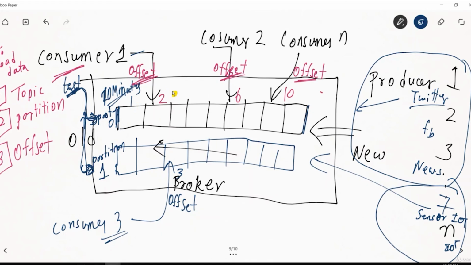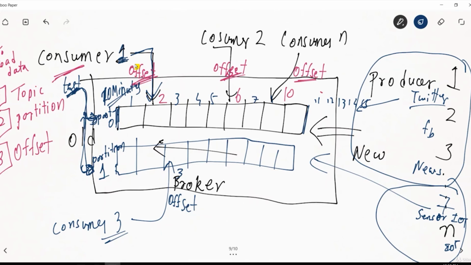The offset is going on increasing. This is my first offset, second, third, 4, 5, 6, 7, 8, 9, 10, and it goes 11, 12, 13, 14, 15. And this offset is about how the consumer is reading. So it's up to your program to decide how you want to read. You may want to continuously read only the second data, or you may want to read the third data, fourth data, fifth data, and so on. It's how you're coding your program to read the data.